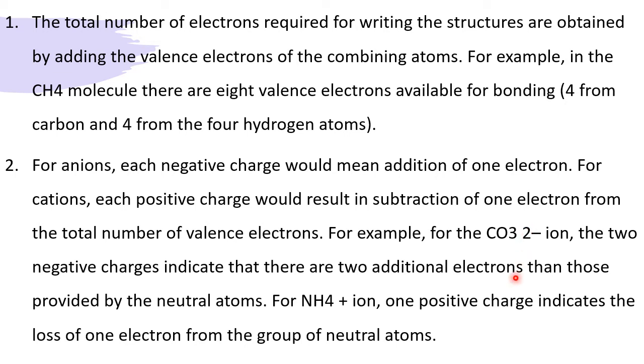In the same way, in the case of the ammonium ion, NH4 plus, N will give its valence electrons, and each H, totally there are 4 H, they have given their valence electrons. So the number of valence electrons given by NH4 plus, here it is minus. Why minus? A plus charge indicates electrons are lost. So from the total number of electrons, 1 is lost. That is the meaning.